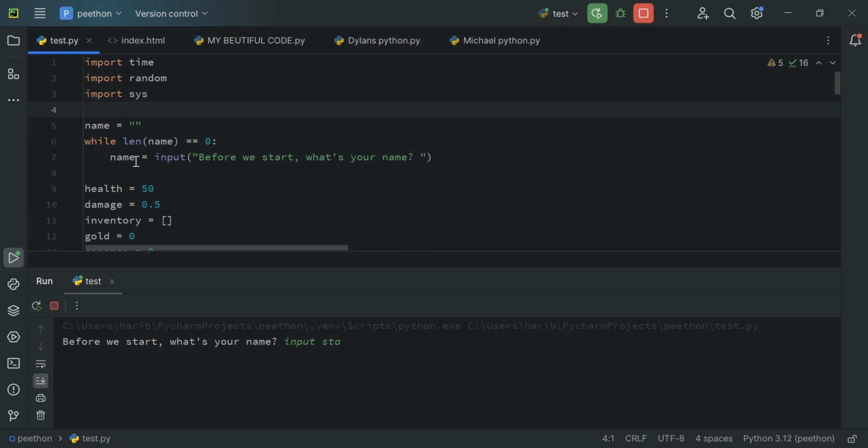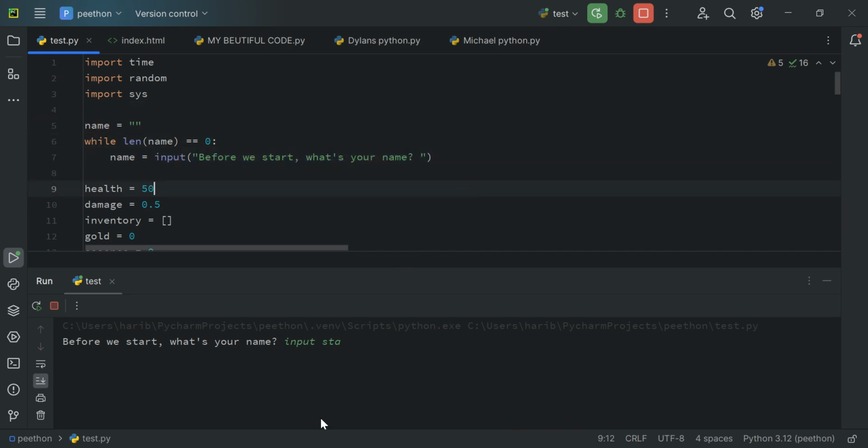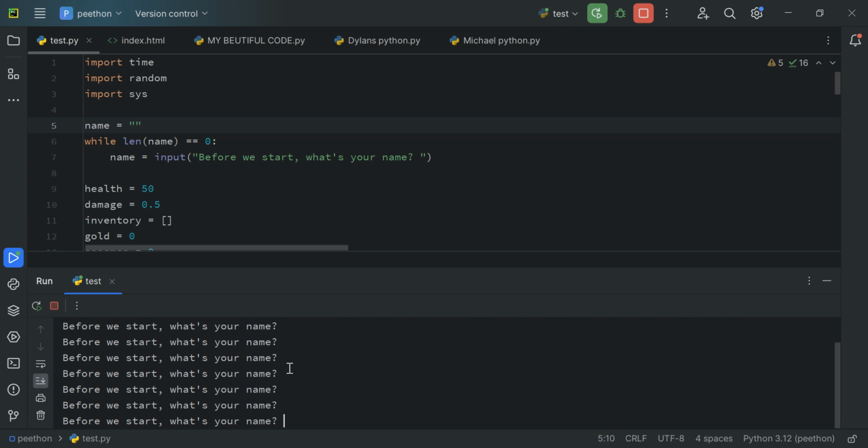So first, I wrote this thing, name equals input. Before we start, what is your name? The input syntax makes you able to write anything here, and the name equals this thing, and while length of name is 0, it will keep continuing. So as long as I don't type anything, it will keep saying before we start, what's your name. I have to actually write my name before it can actually start.